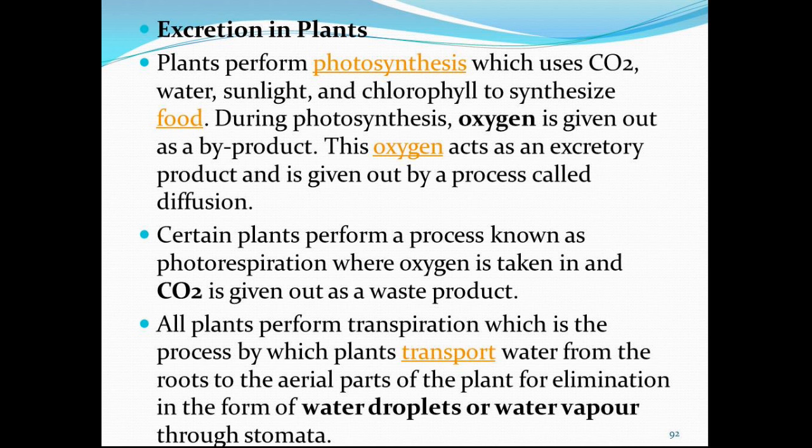Now, see here, plants are performing photosynthesis, which uses carbon dioxide, water, sunlight and chlorophyll to synthesize food. During photosynthesis, oxygen is given out. This oxygen acts as an excretory product and it is given out by a process known as diffusion. Certain plants perform a process known as photorespiration, where oxygen is taken in and carbon dioxide is given out as a waste product. All plants perform transpiration, which is the process by which plants transport water from the roots to the aerial parts of the plant for elimination in the form of water droplets or water vapor through stomata.